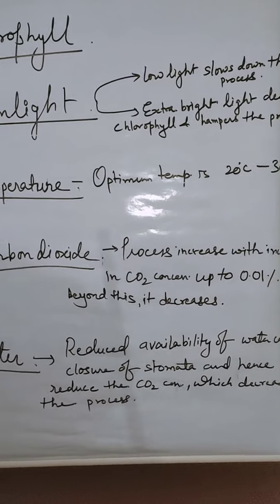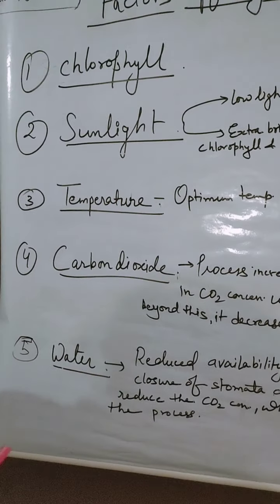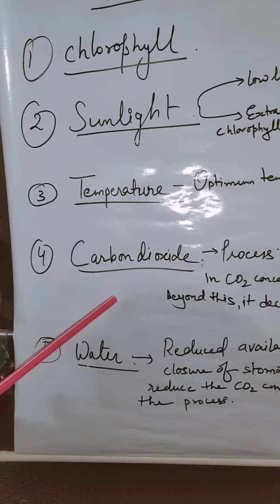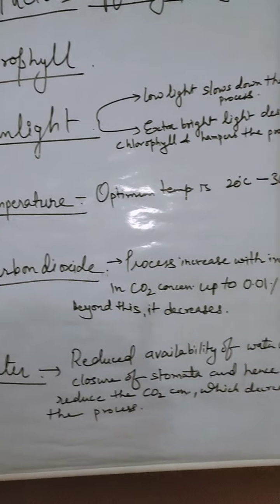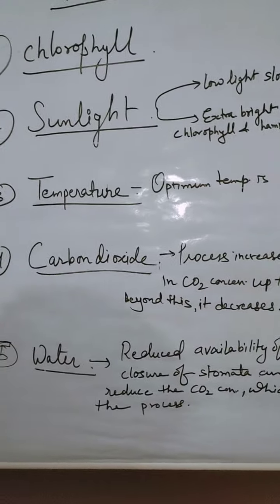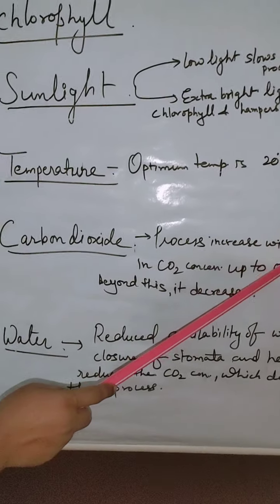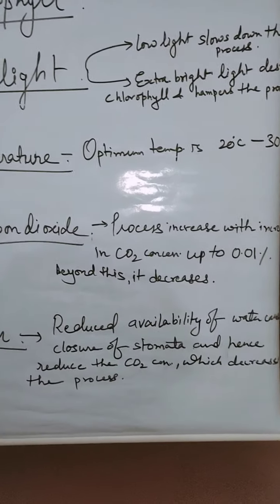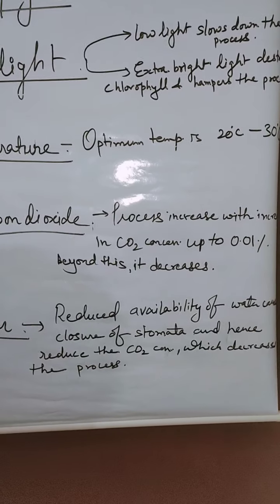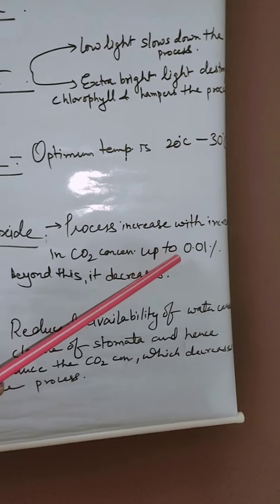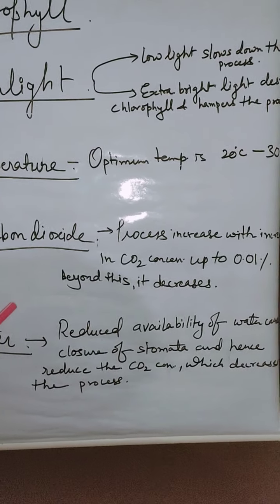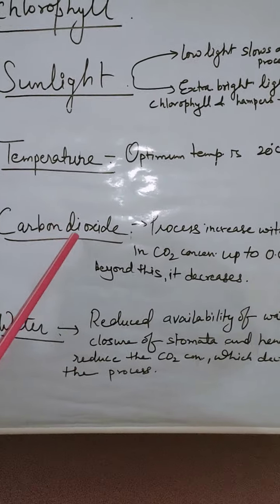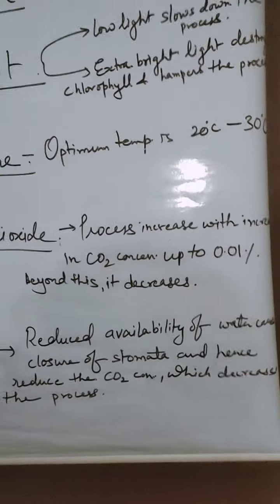The next factor is carbon dioxide. Carbon dioxide is utilized in this process, so the process increases with an increase in its concentration, but only up to 0.01%. Beyond this, when the concentration is more, it decreases photosynthesis.